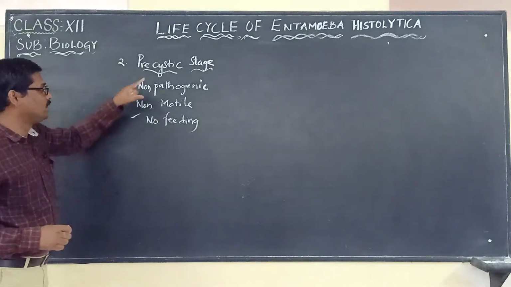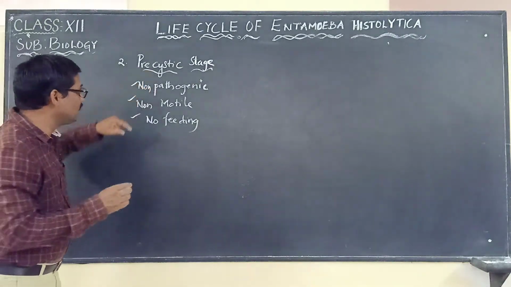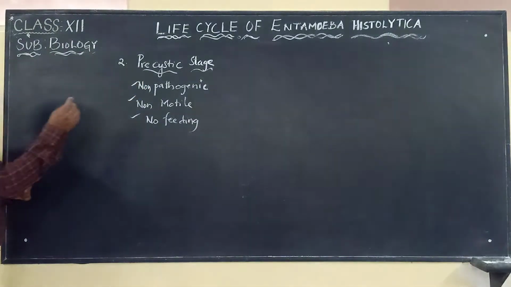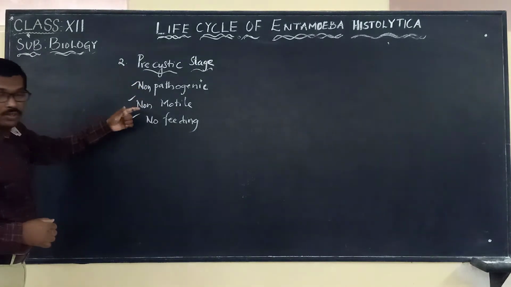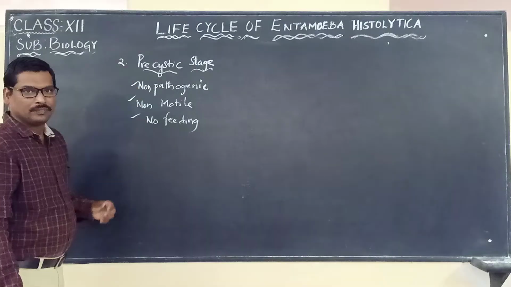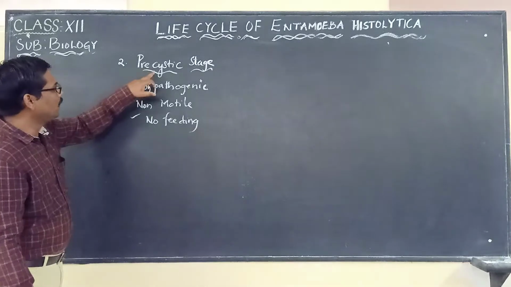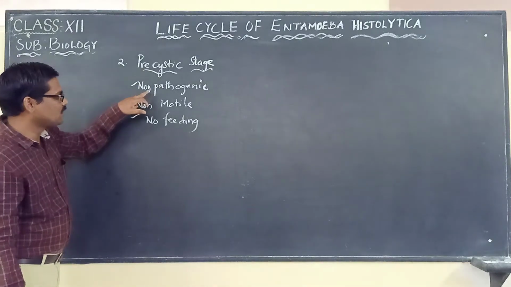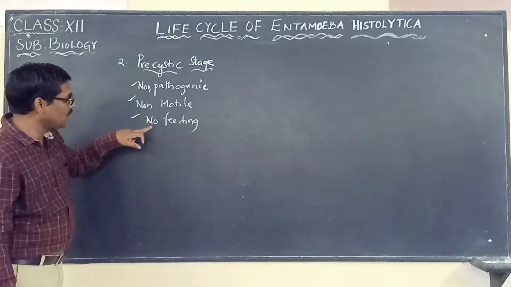Now let us look at the other characteristics of the pre-cystic stage, which is non-pathogenic, non-motile and non-feeding.